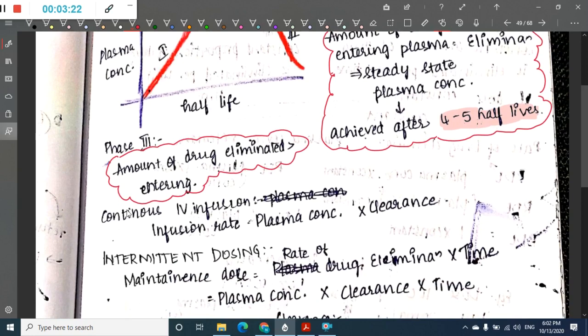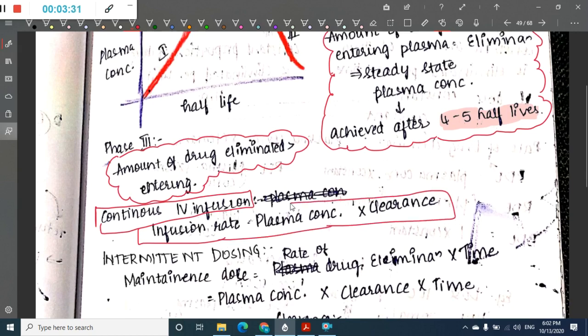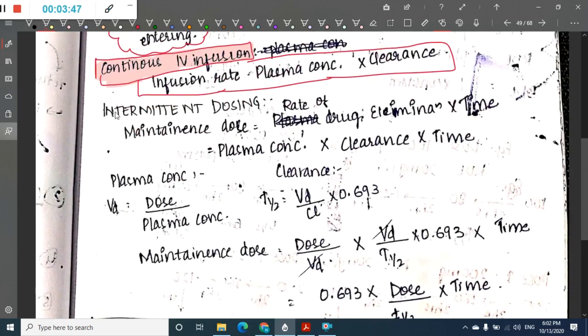Then we have continuous IV infusion. In continuous IV infusion, you should remember the infusion rate is equal to the plasma concentration into clearance. Okay, that is continuous IV infusion. Now we have something called intermittent dosing. For intermittent dosing, we should find out something called the maintenance dose.